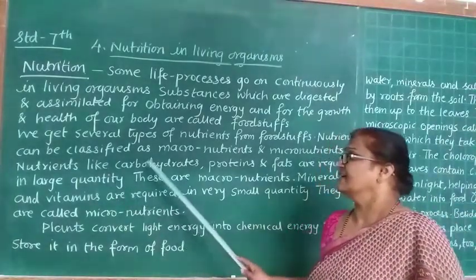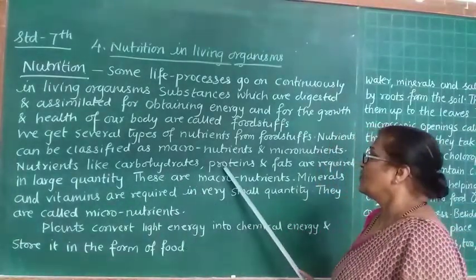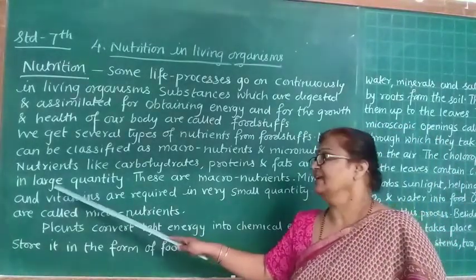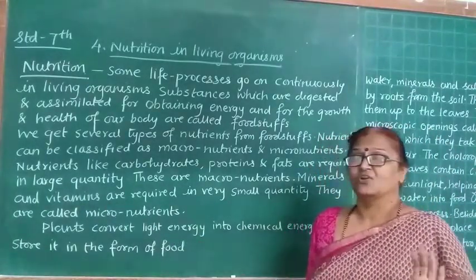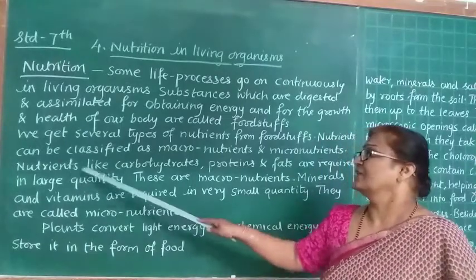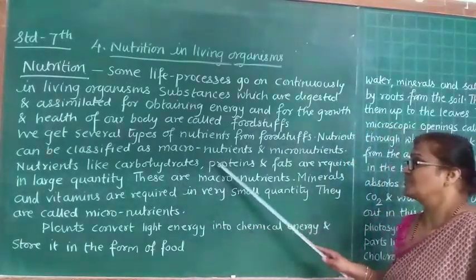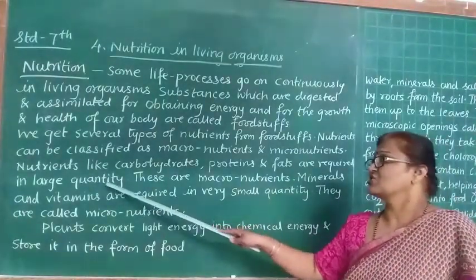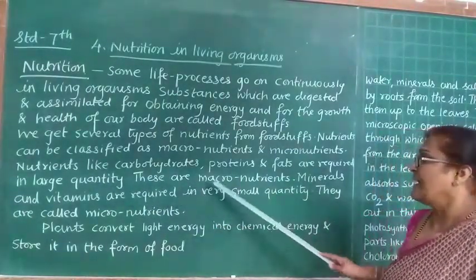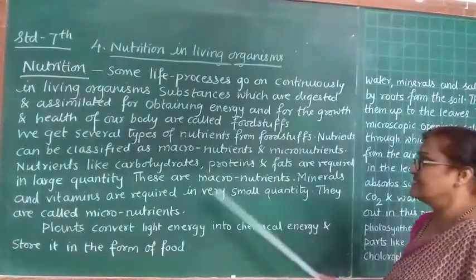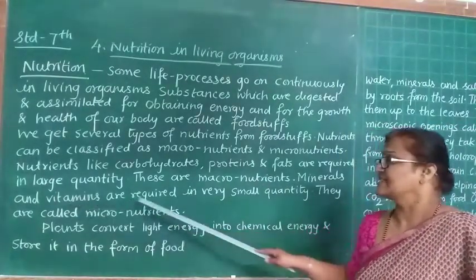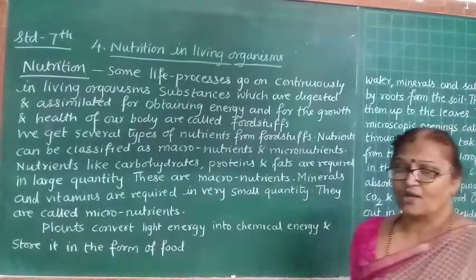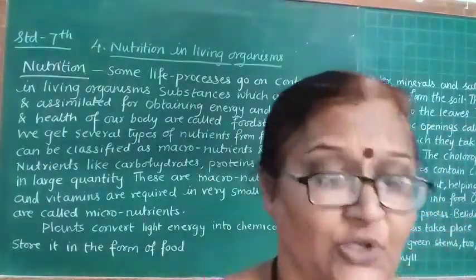Nutrients like carbohydrates, proteins and fats are required in a very large quantity. These are macronutrients. Minerals and vitamins are required in a very small quantity. They are called micronutrients.